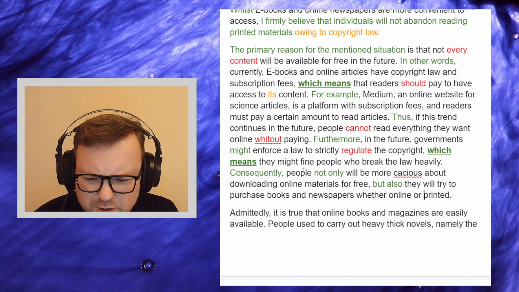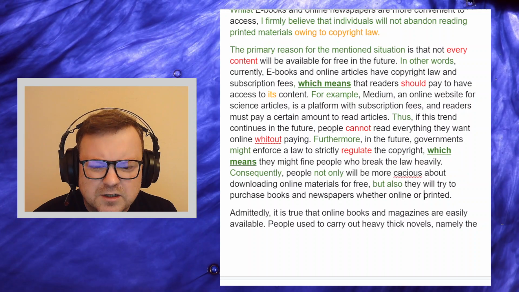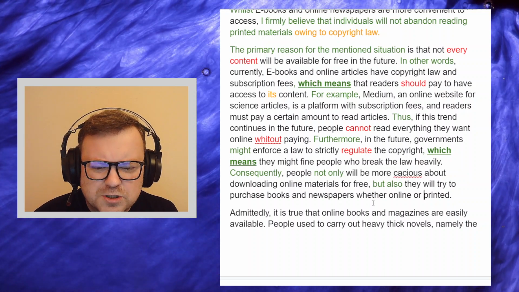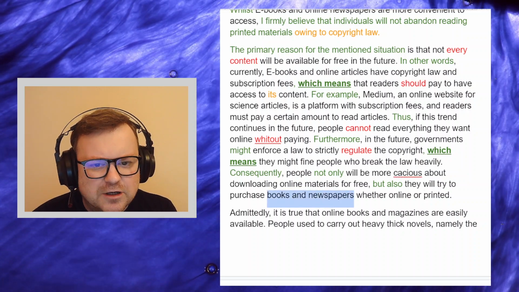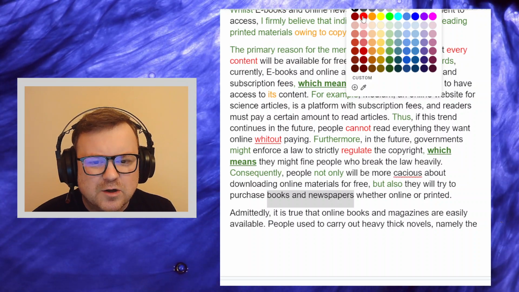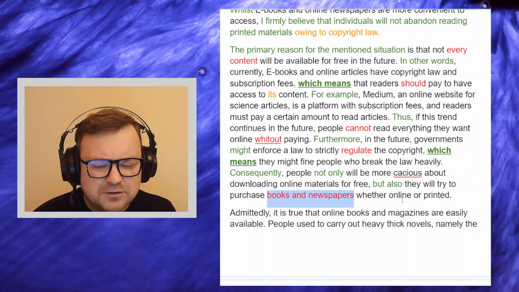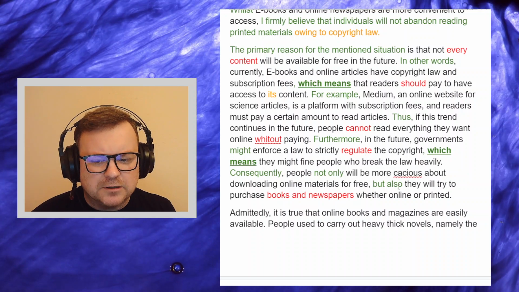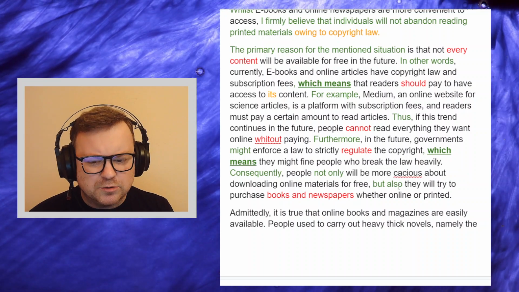Okay. Consequently, people not only will be more cautious about downloading online materials for free, but also they will try to purchase books. Why? I don't necessarily see why people would buy printed materials if there's copyright law. Why wouldn't they just pay and download?